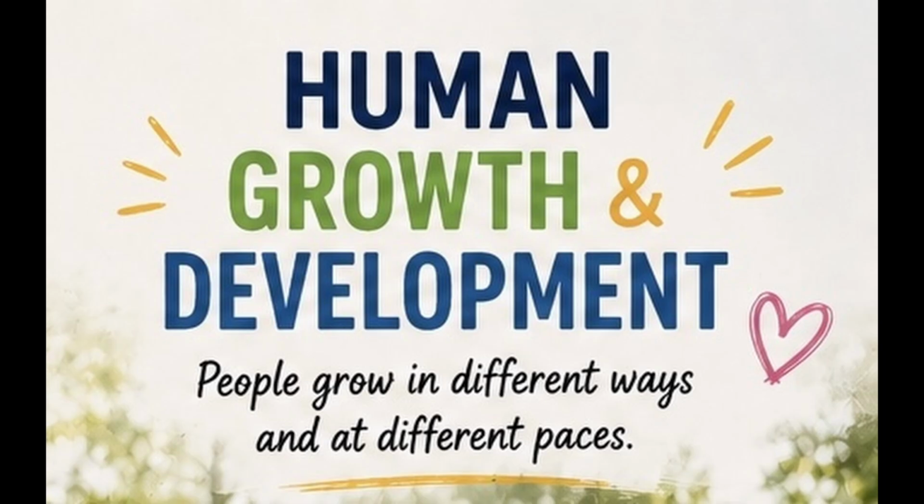Abstract thinking: this is the mental process of thinking about concepts, ideas, or situations that are not tied to specific objects or experiences. It involves understanding complex ideas, making connections between seemingly unrelated concepts, and using logic to solve problems. 2. Developmental context. Abstract thinking typically develops during the formal operational stage of Jean Piaget's theory of cognitive development, which starts around age 11 and continues into adulthood. This stage is characterized by the ability to think logically about abstract concepts and hypothetical situations.